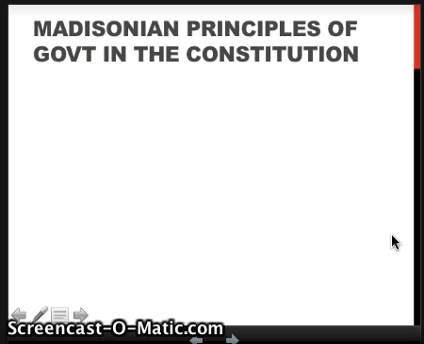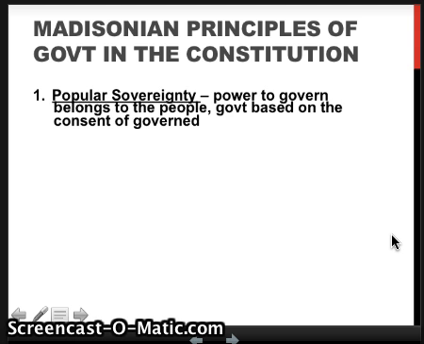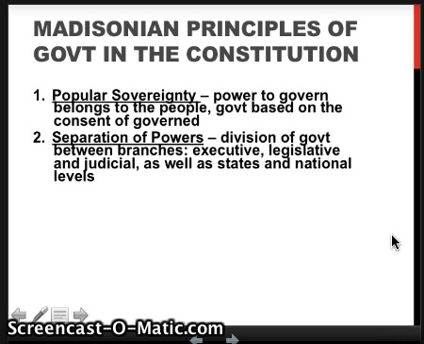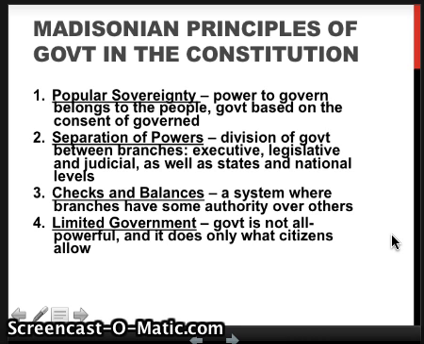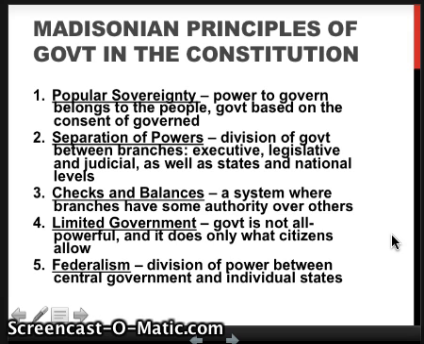All right. Now, the principles of the government in the Constitution are our keys to government. We talk about them all the time. Popular sovereignty, separation of powers, checks and balances, limited government, and federalism. You simply have to be able to explain these. If you don't know them by now, please, please, please write them down in their full, complete ways and memorize them. A great way to quiz yourself would be to go ahead and try to do these from memory without looking. Then check.